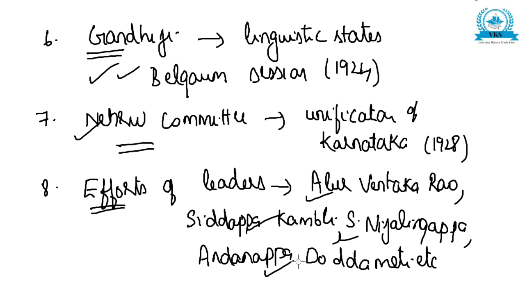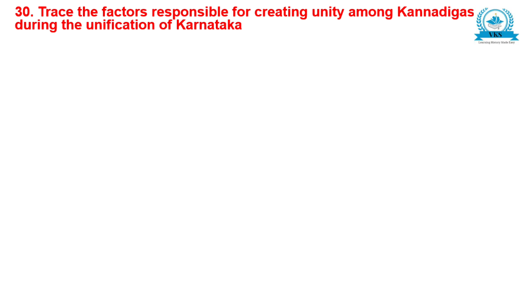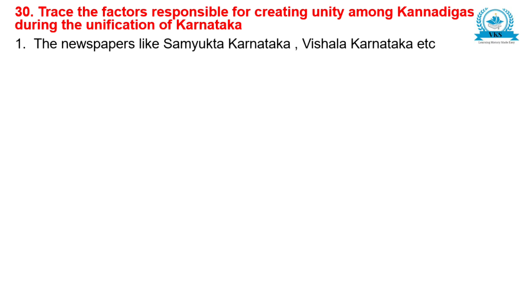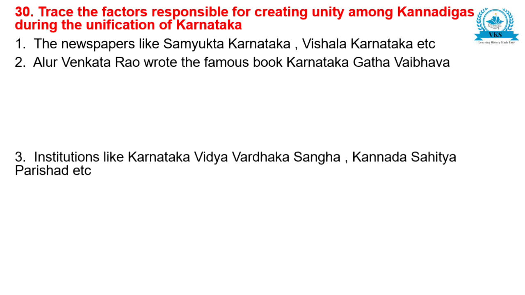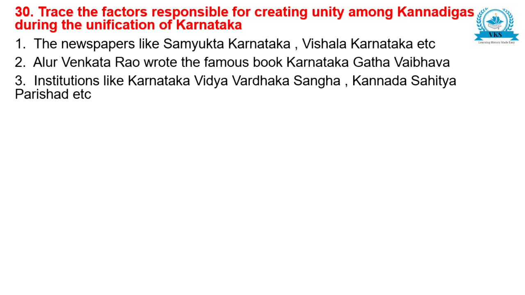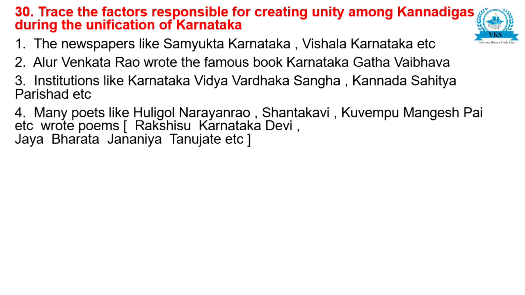So I hope it is clear. Let us see the answer once more, point by point. The question is, trace the factors responsible for creating unity among Kannadigas during the unification of Karnataka. The newspapers like Samyukta Karnataka, Vishala Karnataka, etc. Alur Venkatrao wrote the famous book Karnataka Gada Vaibhava. Institutions like Karnataka Vidyavardhaka Sangha, Kannada Sahitya Parishad, etc. Many poets like Huligol Narayan Rao, Shantakavi, Kuvempu, Mangesh Pai, etc. wrote poems like Rakshisu Karnataka Devi, Jaya Bharata Janniya Tanujate, etc.